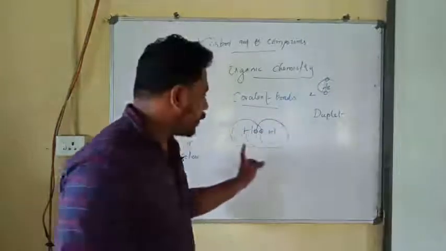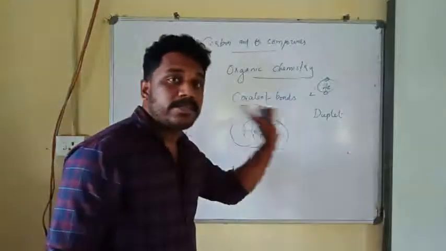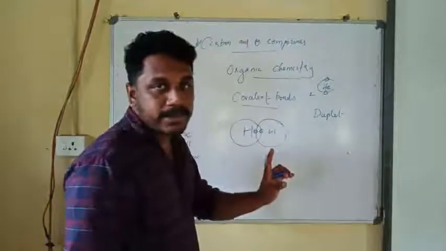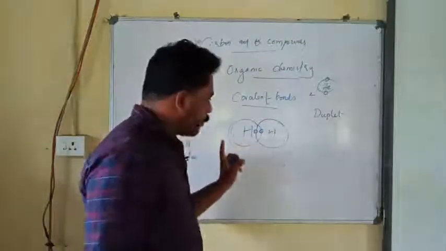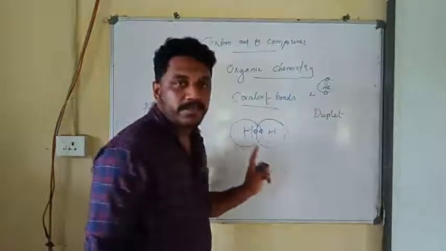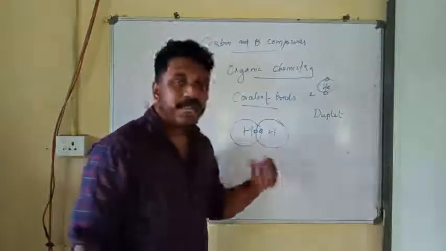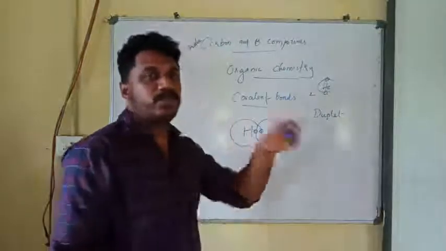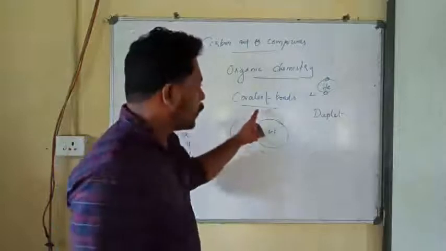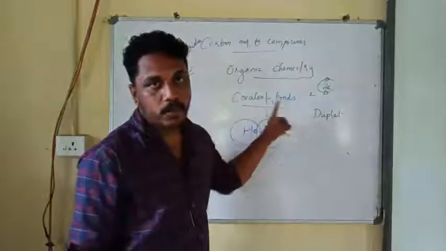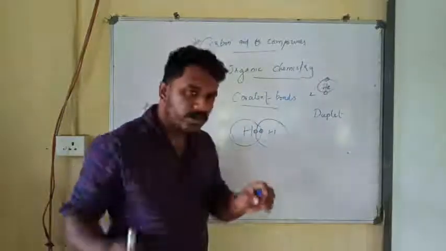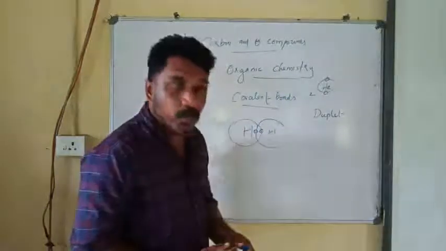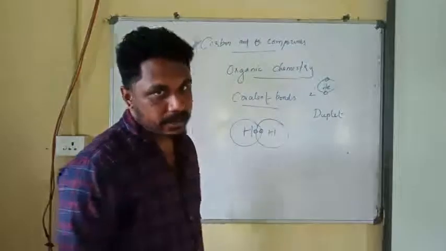So both hydrogen atoms have become stable, right? When elements are combined through sharing of electrons, it is called covalent bonding.